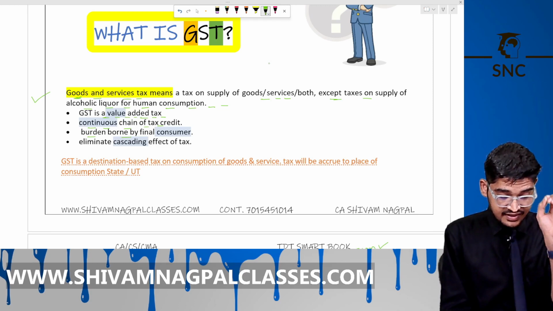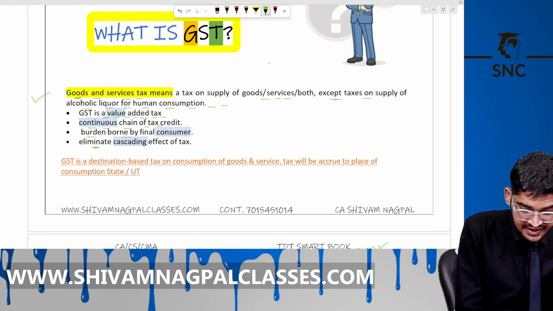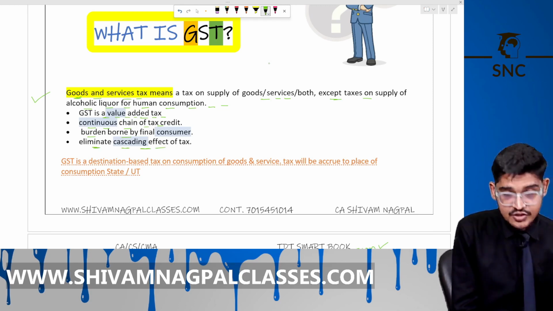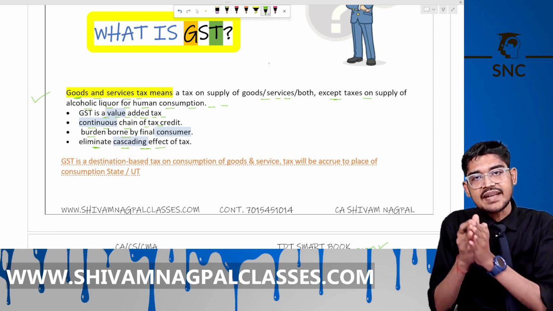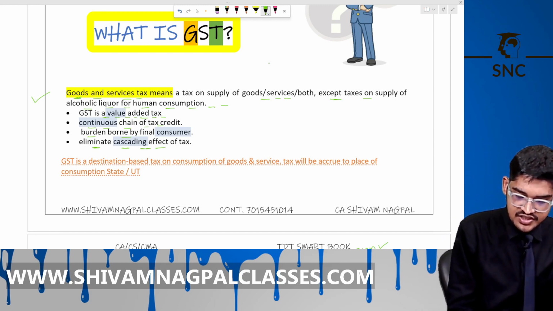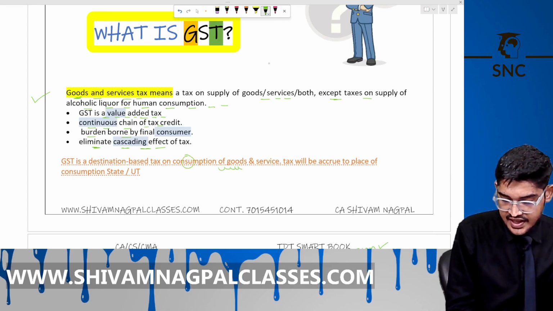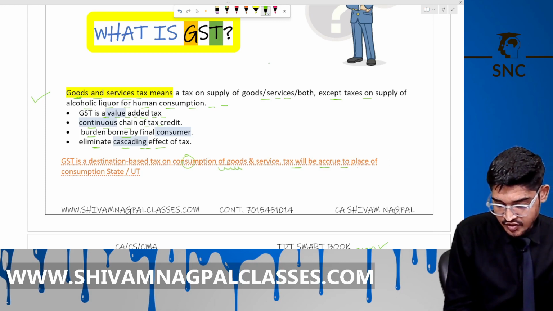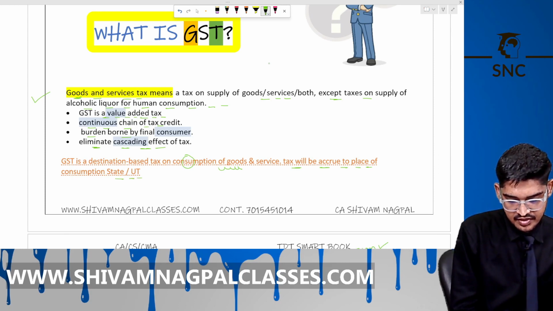The next point is eliminating the cascading effect. Under GST there is no tax on tax, there is no double taxation. Is it clear? Now GST is a destination based tax on consumption of goods and services. Tax will accrue to the state of the place of consumption.